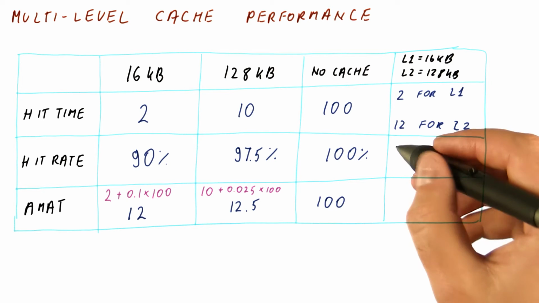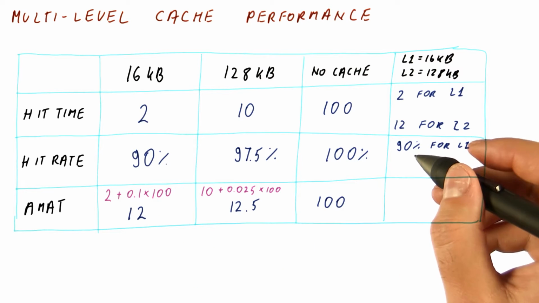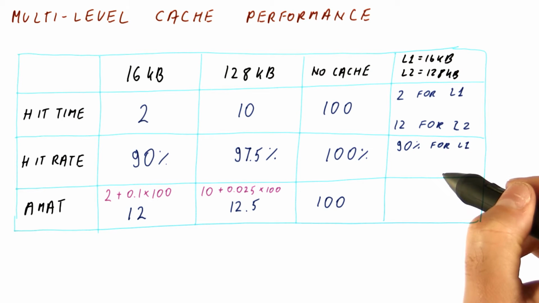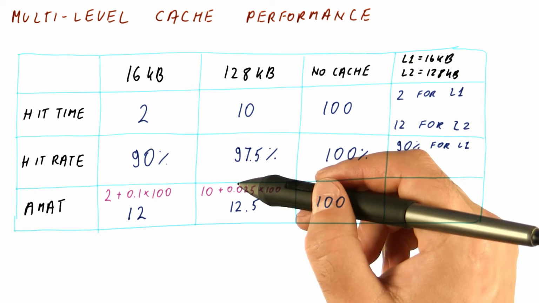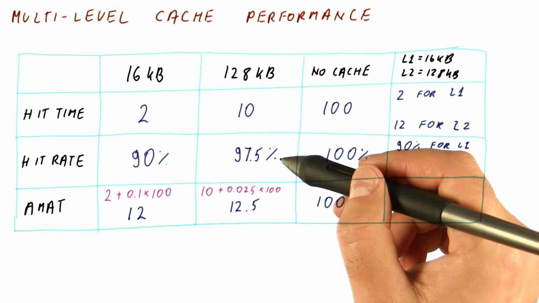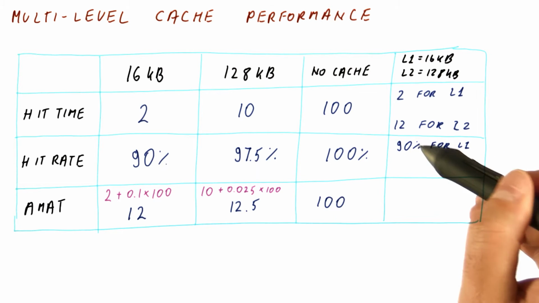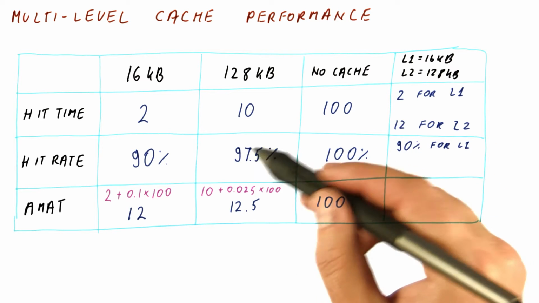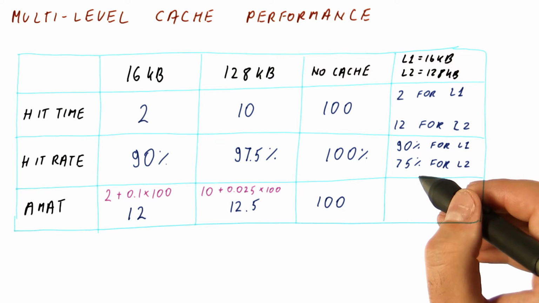The hit rate is going to be 90% for L1. It's still the same cache as if it was alone. And of all the accesses that go from level 1 to level 2, we will have some hits. Because the L2 cache has this hit rate when working alone, of all the processor accesses, it would have a hit on this many. But of all the processor accesses, those that hit in L1 probably would also have been hits in L2. So this cache really has a 75% hit rate of all the things that go into it.